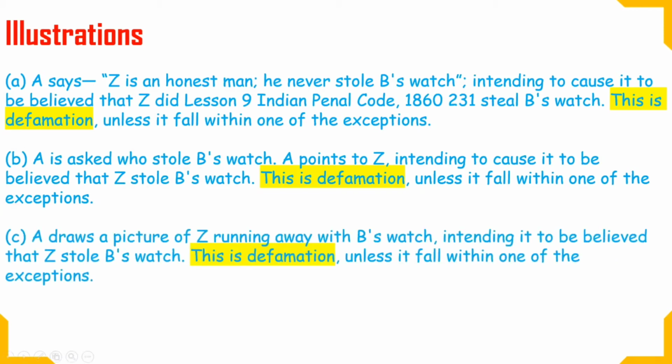A draws a picture of Z running away with B's watch, intending B to believe that Z stole B's watch. This is defamation unless it falls within one of the exceptions. For example, if A draws a picture of Z running with B's watch, intending to make B believe that Z stole B's watch, this is nothing but defamation. How is it defamation? Let's take a good example.